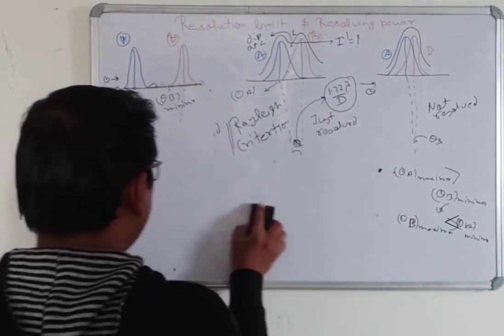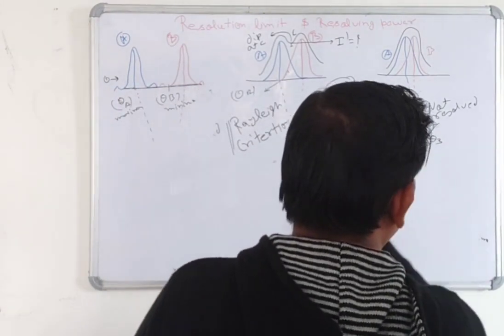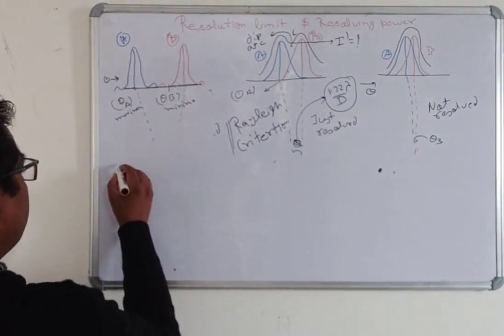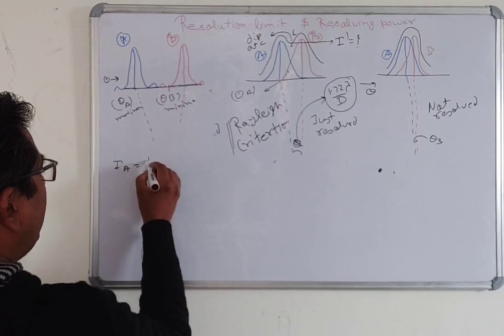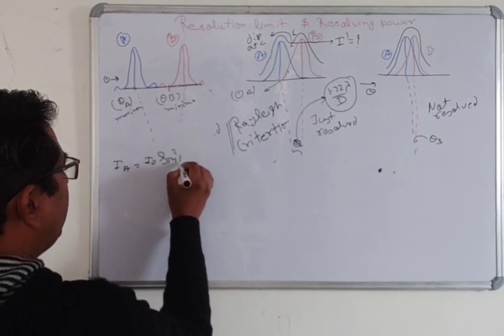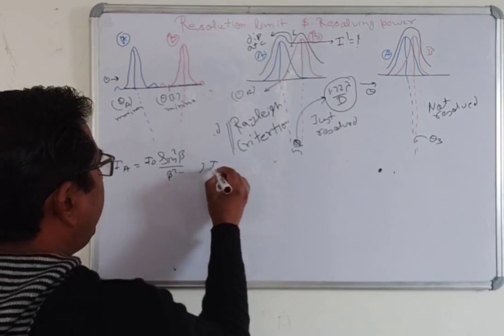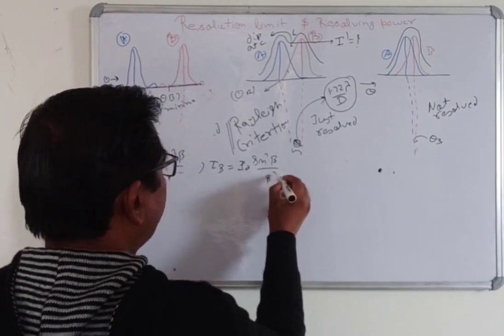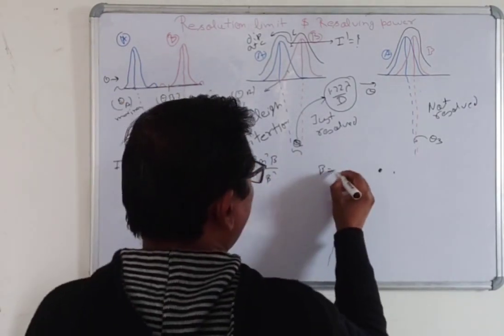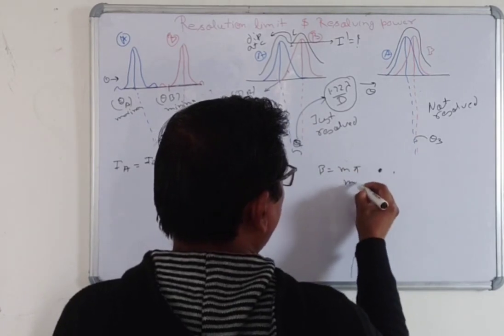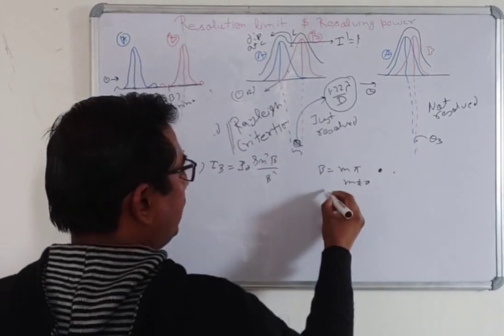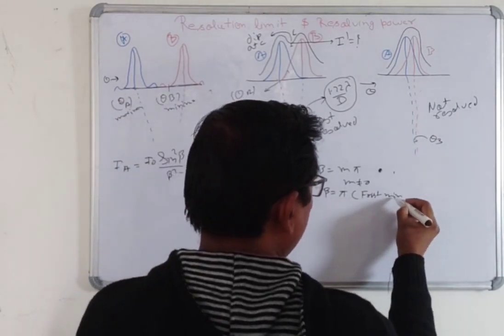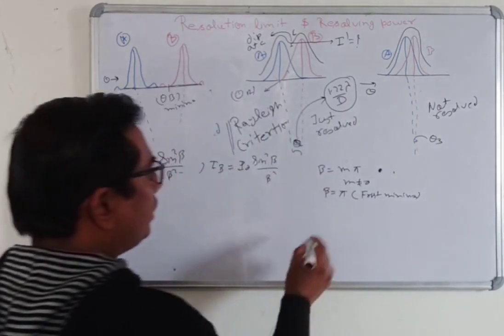at the dip C? All of you know that the intensity of A is I naught sine square beta upon beta square, and the intensity of B is I naught sine square beta upon beta square. Also, you know that beta is equal to m pi, where m is not 0, which means that beta equal to pi gives the first minimum. Here we will consider the first minimum only.